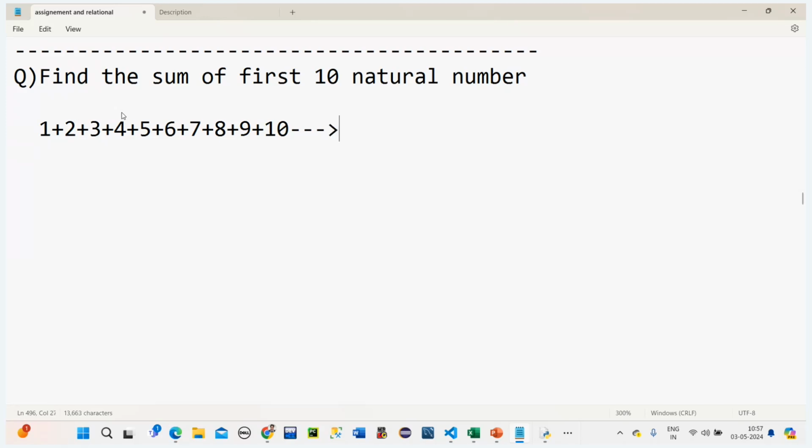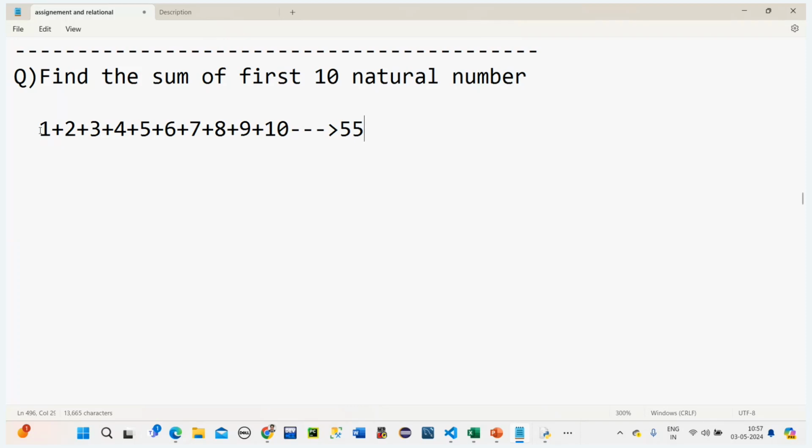How much is the answer? 1 plus 2, 3. 3 plus 3, 6. 6 plus 4, 10. 10 plus 5, 15. 15 plus 6, 21. 21 plus 7, 28. 28 plus 8, 36. 36 plus 9, 45. 45 plus 10, 55. So the answer I should get is 55.